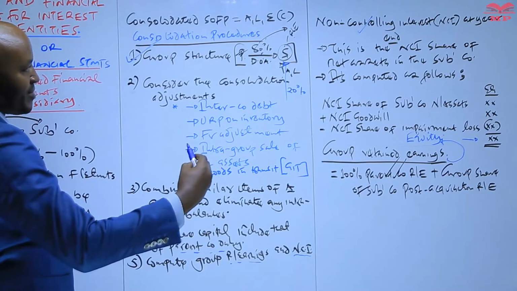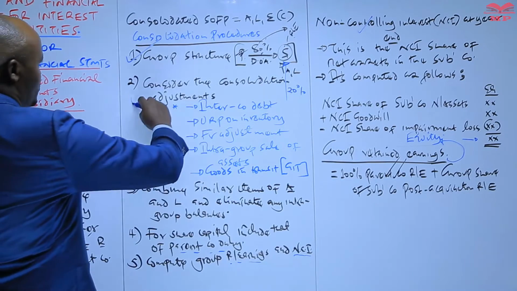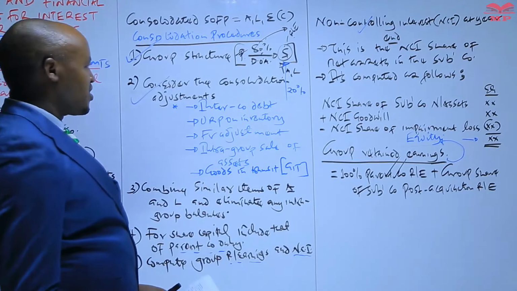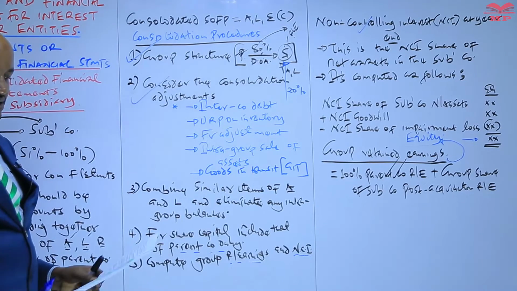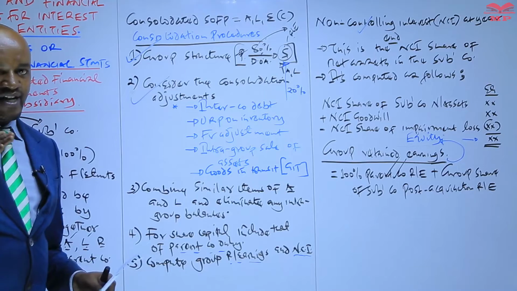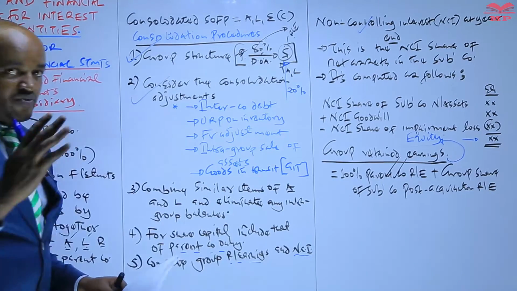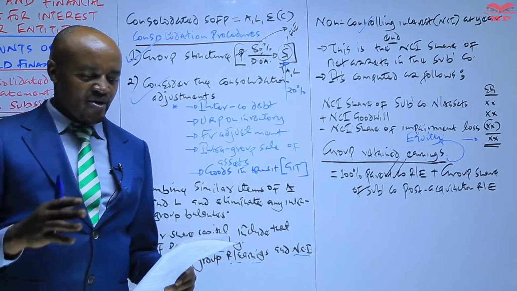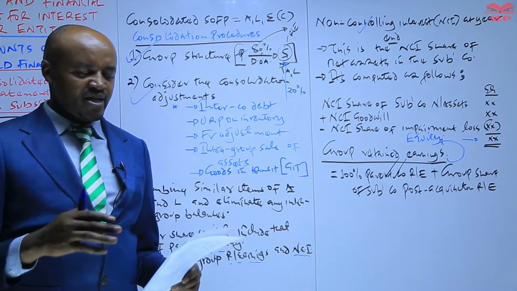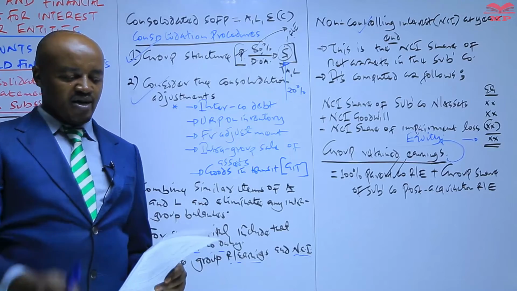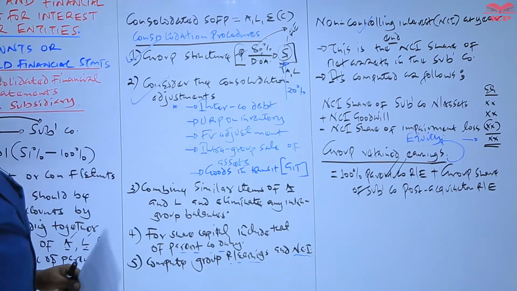Number 1, come up with a group structure, and then number 2, you need to consider the consolidation adjustment. In this question, we don't have any adjustment other than the computation of goodwill on acquisition, because it is a requirement under IFRS 3 that anytime the parent company acquires a subsidiary, the parent company has to determine the goodwill on acquisition.